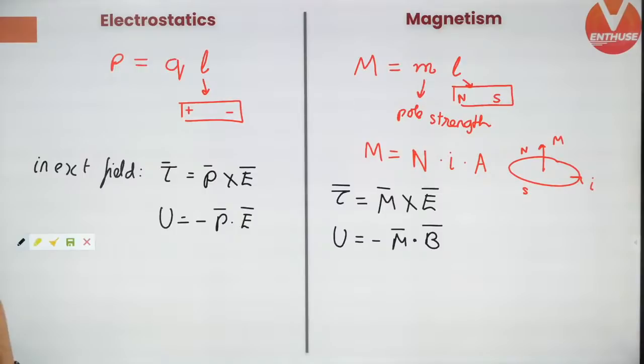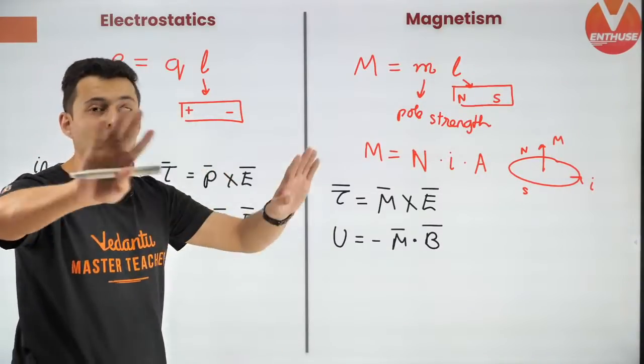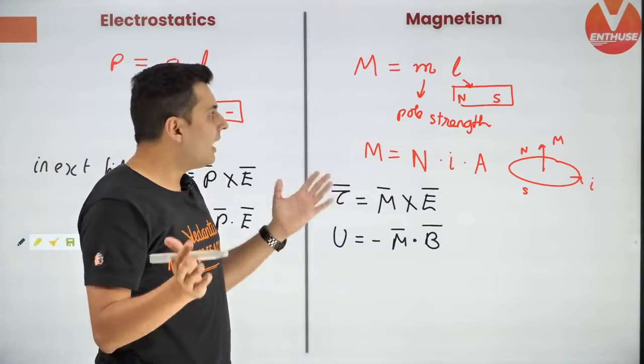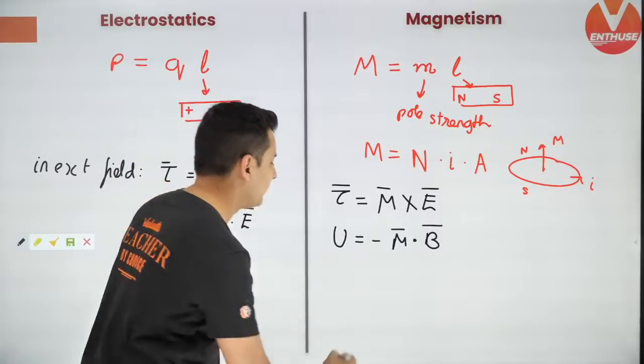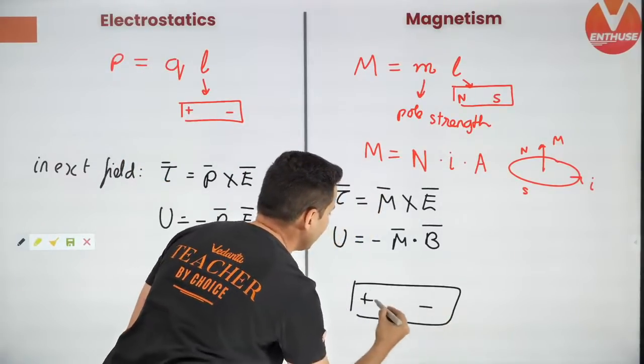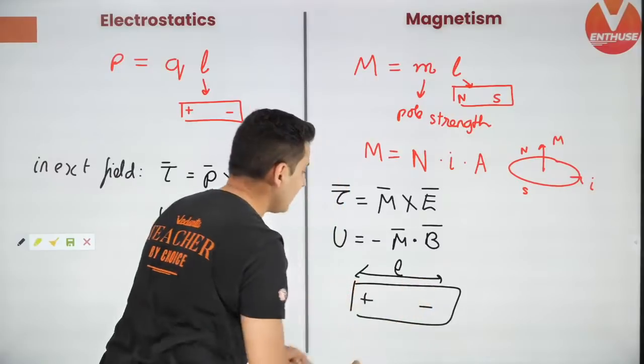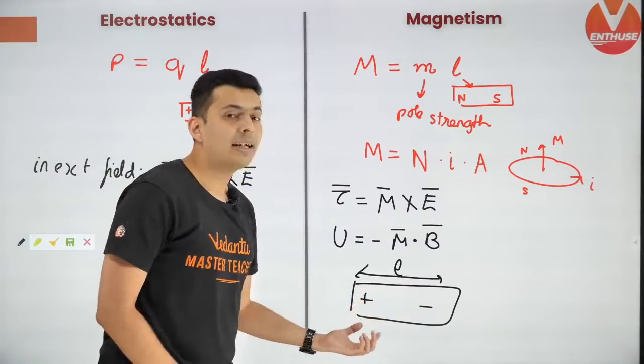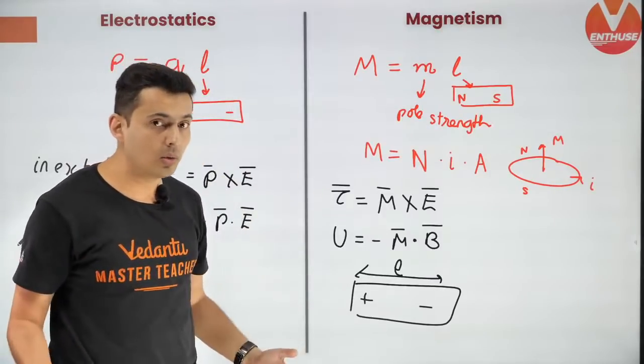Yes. Now I know some of you are saying, sir, isn't it 2L? Well, no, it is not 2L. Guys, that's where you make a mistake. See, understand, why do you want to remember it as 2L? If there is a positive and a negative charge, if I tell you the total length is L, why do you want to write it as 2L? Why do you want to write half the length as L? It is confusing. Please do not do that.